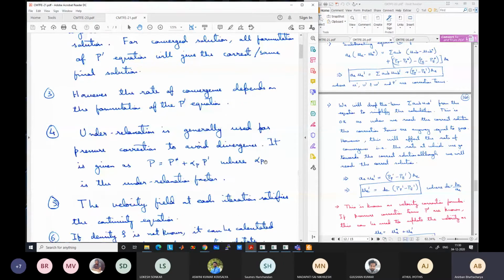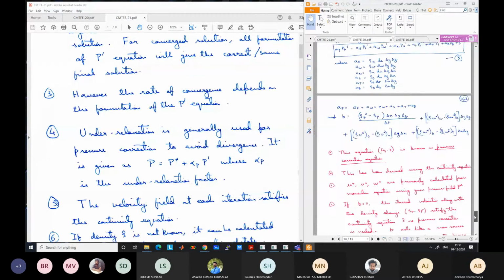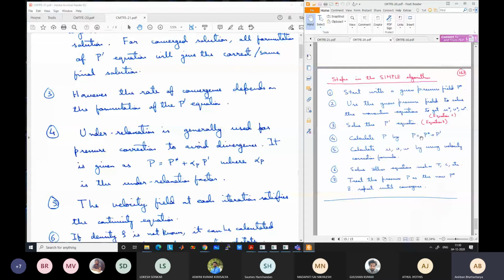Now to reach the correct solution, we have noted that we update the P using P is equal to P star plus P dash. So this is the correct update formula. But sometimes, if the pressure correction terms are exaggerated, P dash gives very large intermediate values, and the pressure P goes in the opposite direction. Instead of going in the correct direction, it crosses the correct value and goes to the opposite direction. And then the pressure tends to diverge.